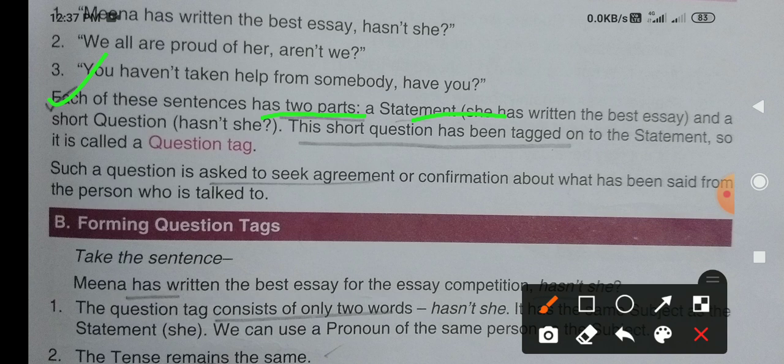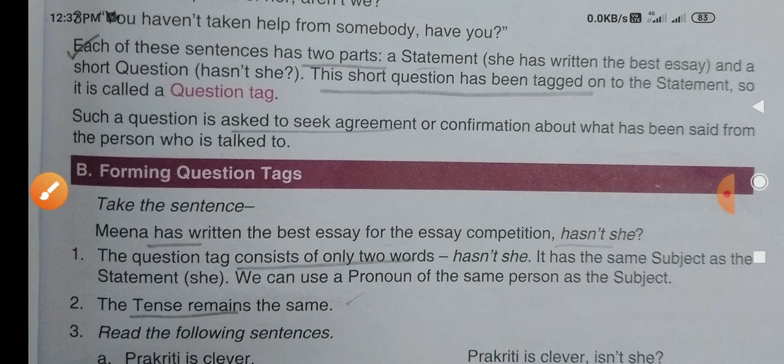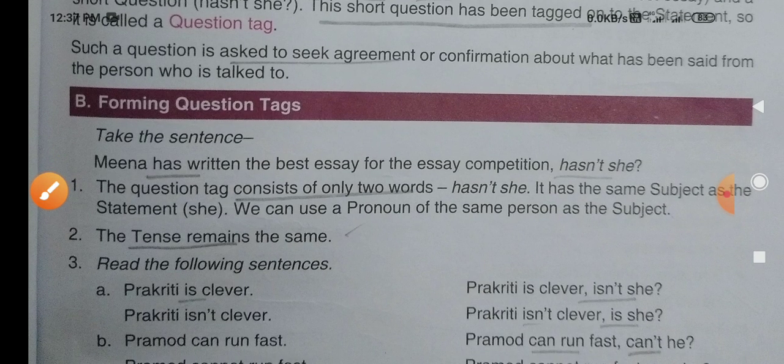Meena has written the best essay is the statement part. And a short question is there, the question part. That is called the tag question. The short question has been tagged to the statement, so it is called question tag. Okay, everything is explained here clearly. Such a question is asked to seek agreement.